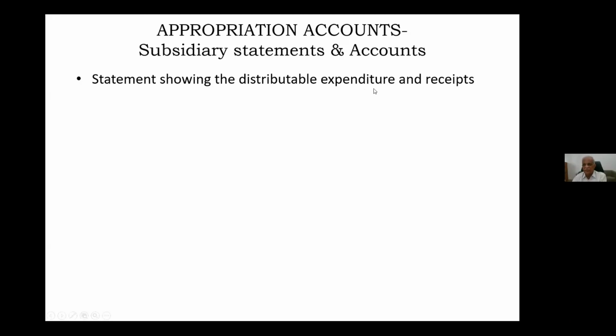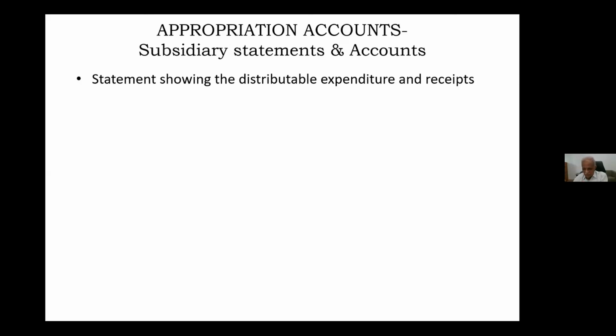Expenditure, पहले expenditure के बारे में देखेंगे. Expenditure के बारे में distributable expenditure में expenditure relating to railway board, that is distributable to all zonal railway. Please listen to this carefully. कहीं भी नहीं मिलेगा. ये railway board का expenditure, it is distributable to all zonal railway. So that expenditure it will be consolidated by railway board and then given to us, given to zonal railway. They distribute and then this much you have to show. So where to show, I will tell you.